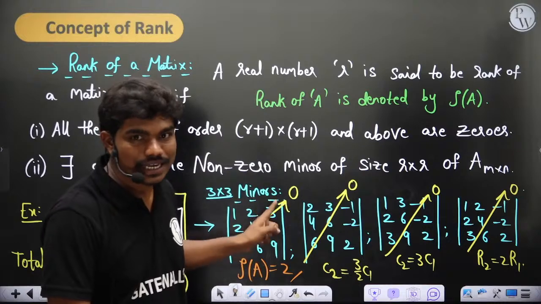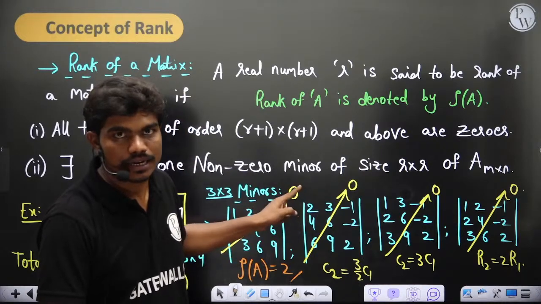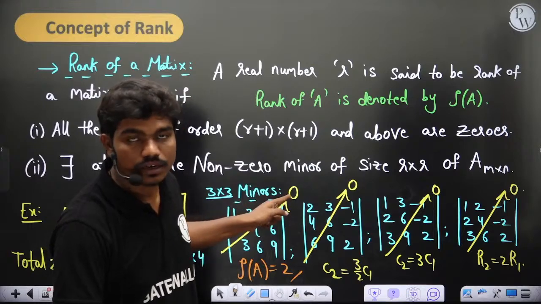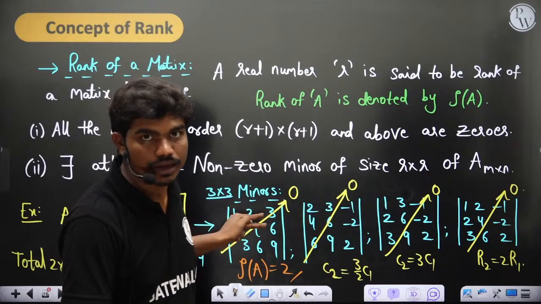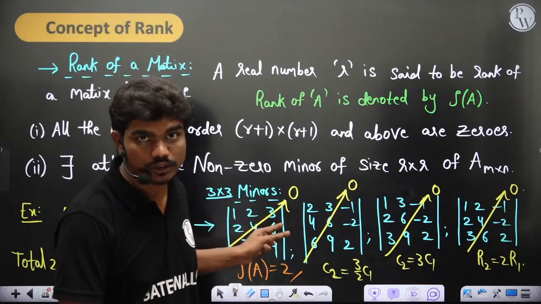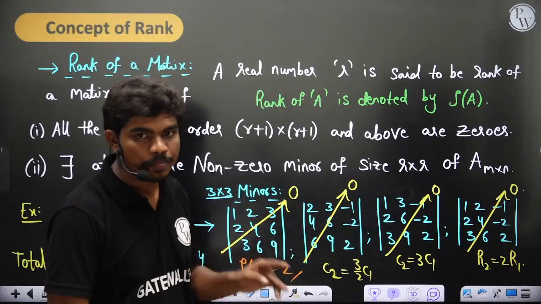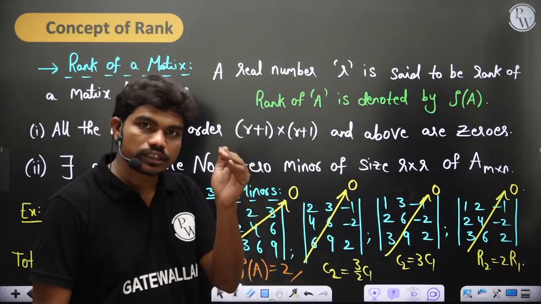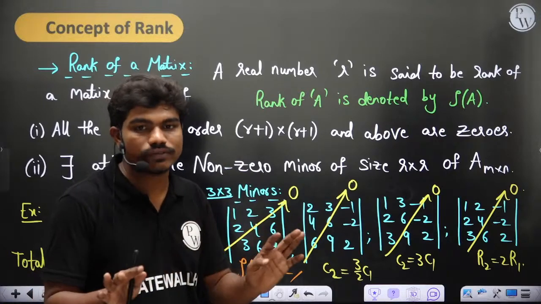Okay, and let's say this is non-zero, for example, let's say it is 2. If I swap this, it becomes minus 2, but 2 never becomes 0 because of swapping. That's why, because of swapping, a non-zero minor stays non-zero and a 0 minor stays 0. So there is no difference.